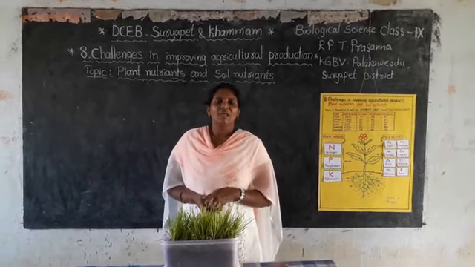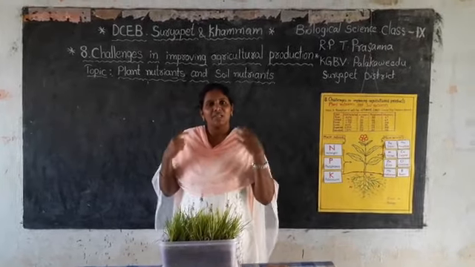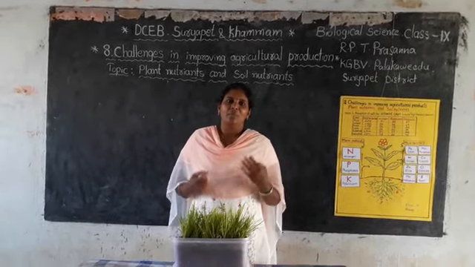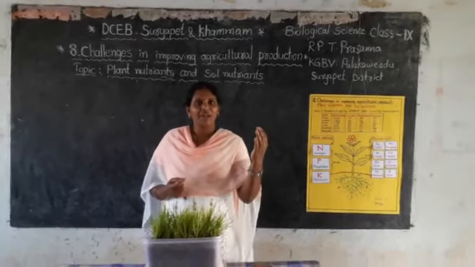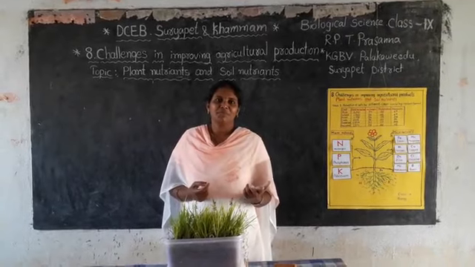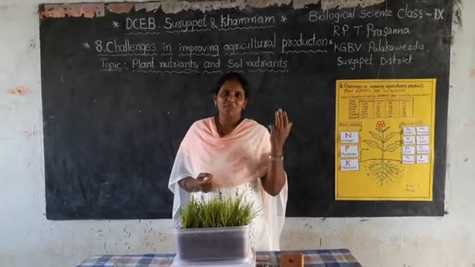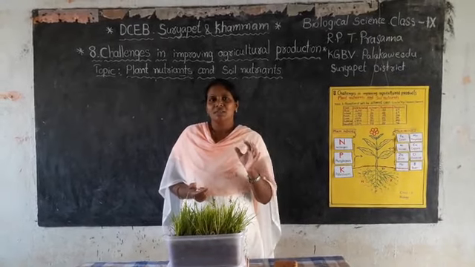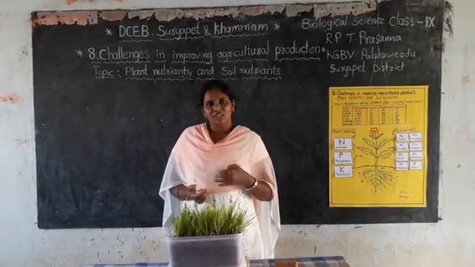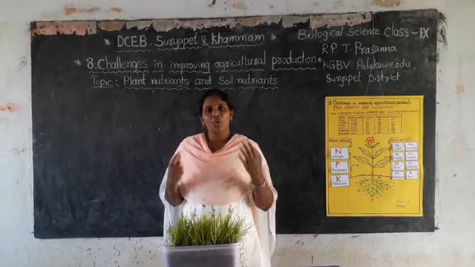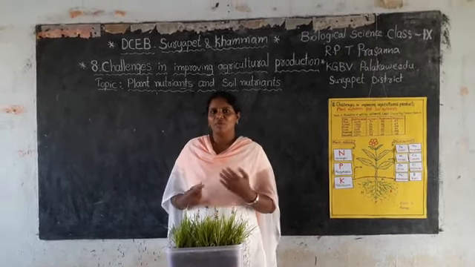Children, you know already our body requires some kinds of nutrients like carbohydrates, proteins, vitamins and minerals. These nutrients give energy, and some of them help in the growth and development of our body.